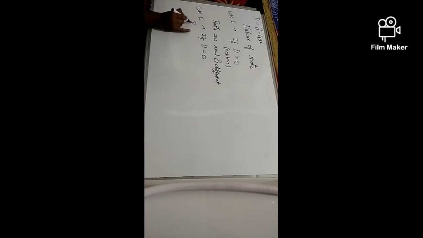In such a case, the roots are real as well as same. In this case, the roots are real and same.